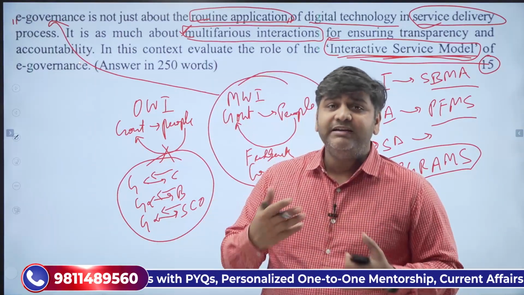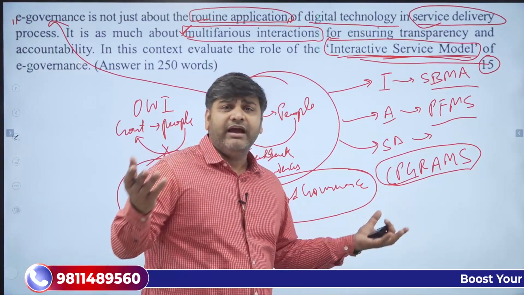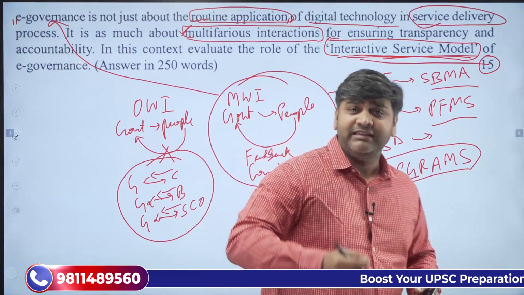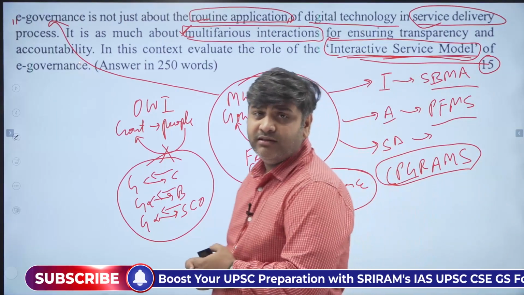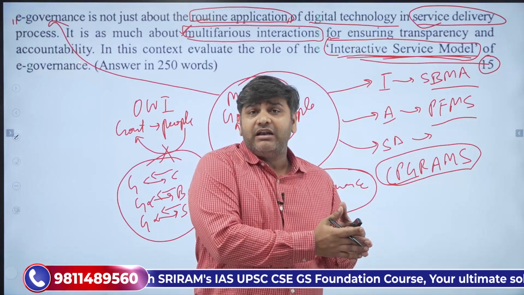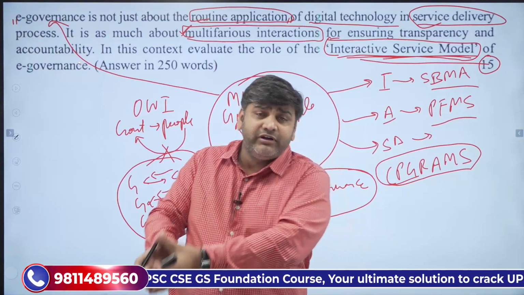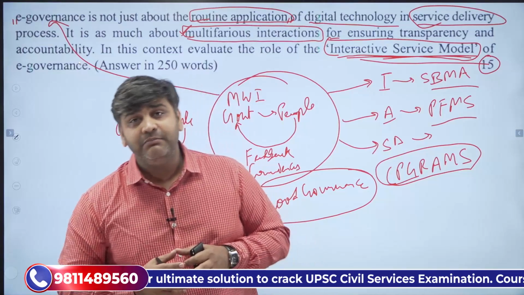And then you have to add several examples, some of which we have discussed, and you can keep on adding. There is the Amrut app, there is DigiLocker, Digi Yatra. The government is coming up with so many services which are based on the interactive model. You can go on writing these examples in the body.